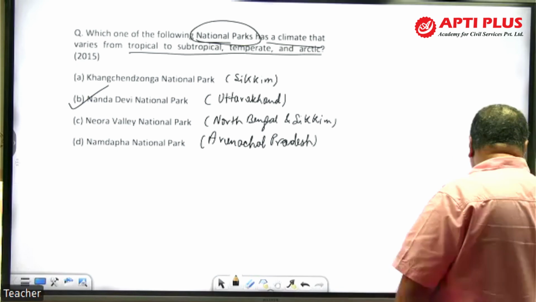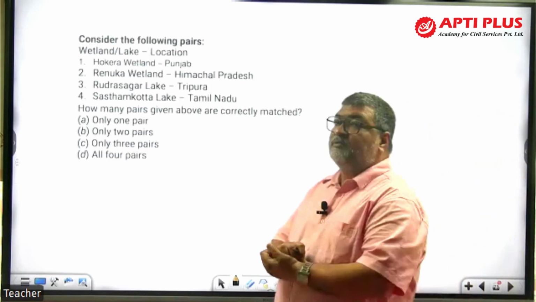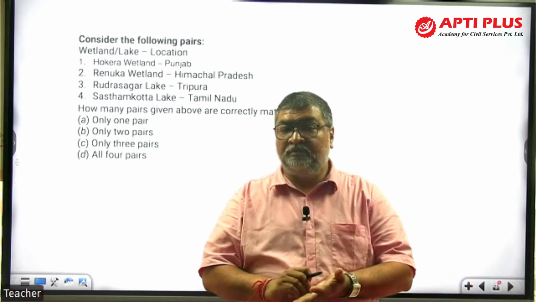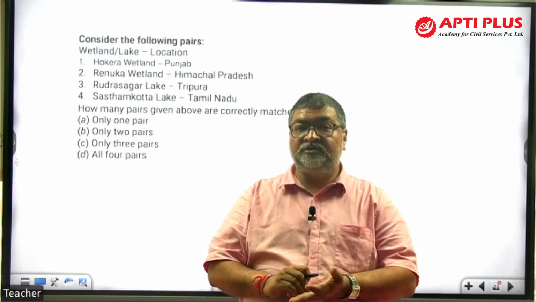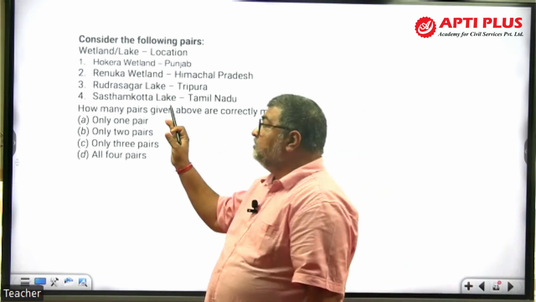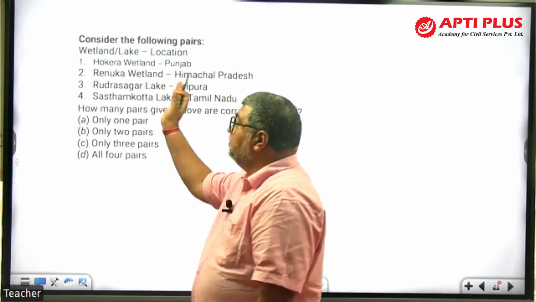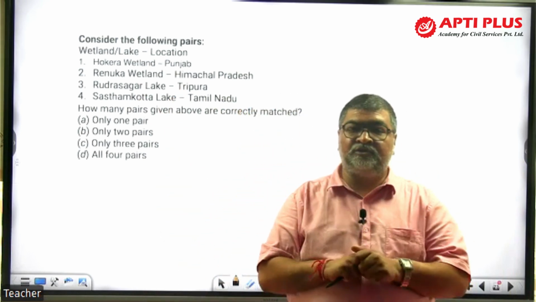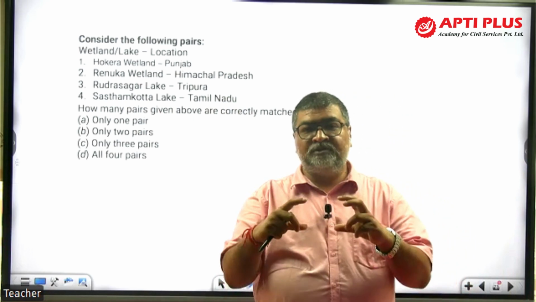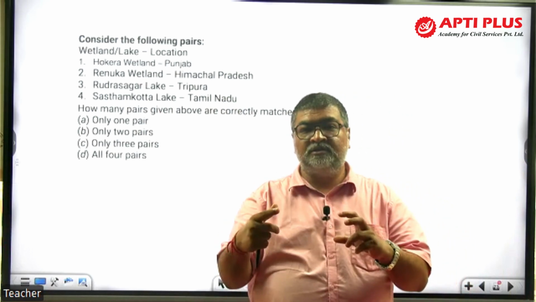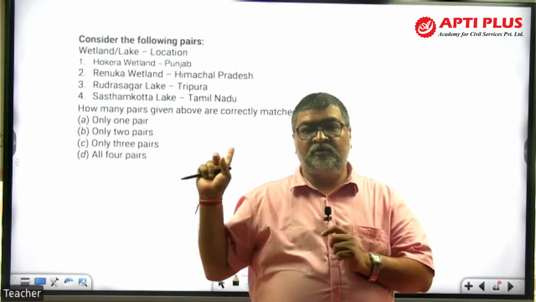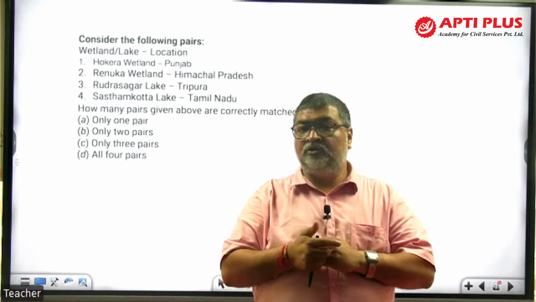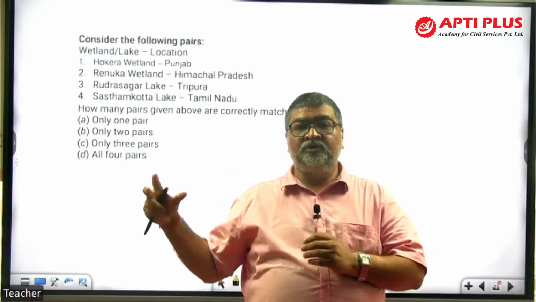There is another sample question I have given. Then look at wetlands, Ramsar sites. UPSC has been asking about Ramsar sites based on the Ramsar Convention, wetlands of international importance. This is a 2022 question, a pairs question: which are the correct pairs. That's what you find in the prelims exam. In 2022 it was only one question of this nature, with any one, any two, all among the pairs. In 2023 it increased, with only one, only two, only three type of question.